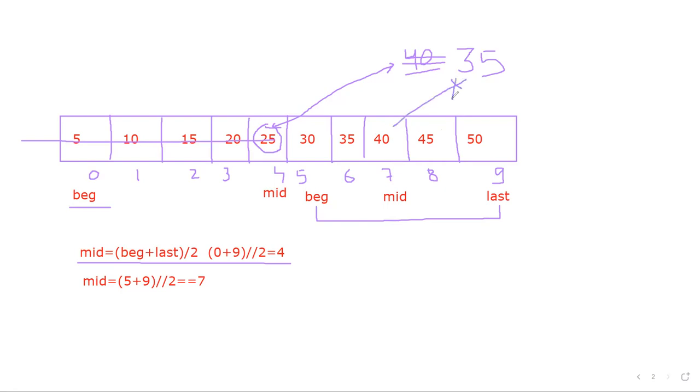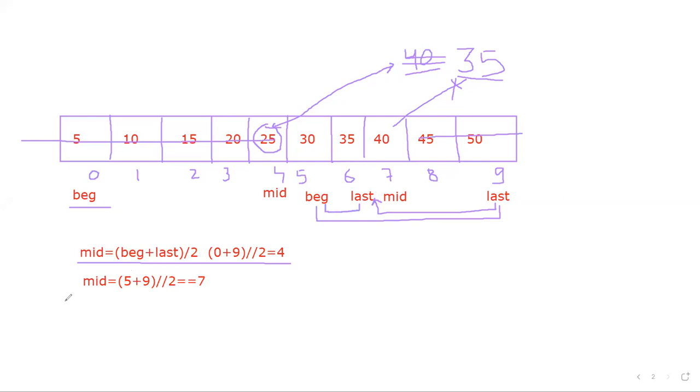No match. So now I will compare whether this value is greater than mid or smaller than mid. This time, this value is smaller than mid. So I will not go for the right side. This time I will shift my last to mid minus 1 position. Yani now my last will come here. So for the next iteration, this is my beginning and this is my last, meaning only these two are there.